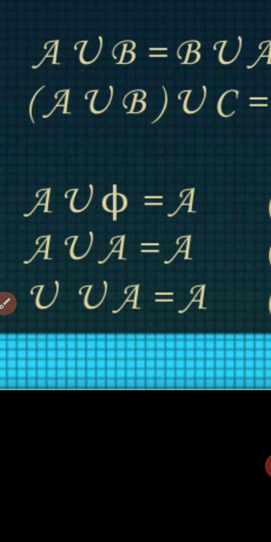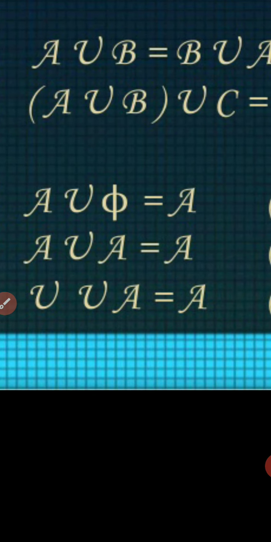And third one, A union phi equals A. It means the union of any set and the empty set will be the same set A. This is called law of identity element. Here phi is called the identity element. A union A, union of set A by itself, equals A. This property is known as idempotent law.